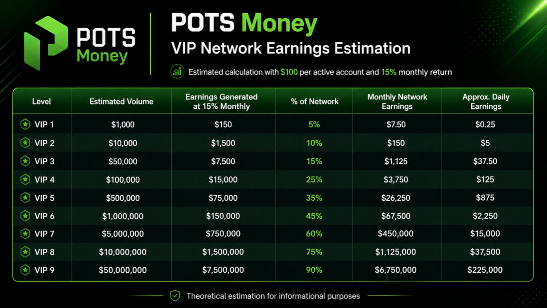It is also important to clarify that all the amounts shown in this table are mathematical examples provided for educational and informational purposes only. The 15% return used in these calculations is an estimate and does not represent a fixed or guaranteed rate. Actual results may be higher or lower depending on the real performance of the system, the active volume in the weaker legs, the VIP level reached, the value of the assets, liquidity, and general market conditions. For this reason, this information should not be interpreted as a promise of income, but as a tool to better understand the potential and the distribution formula of the POTS Money Network system.